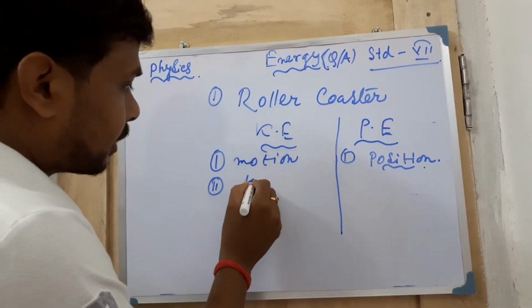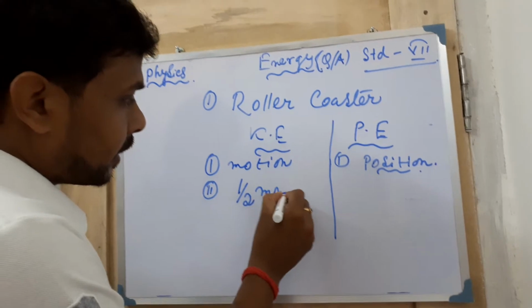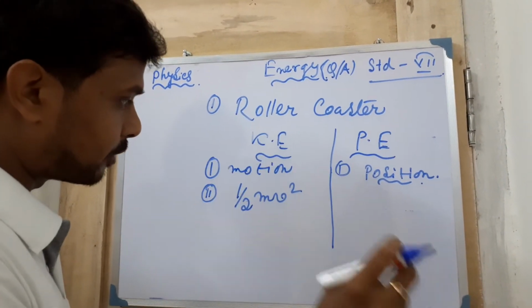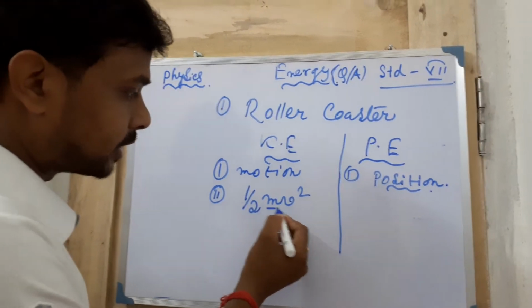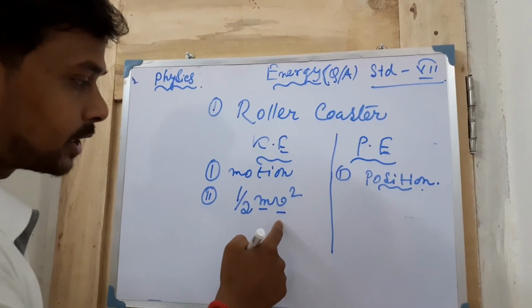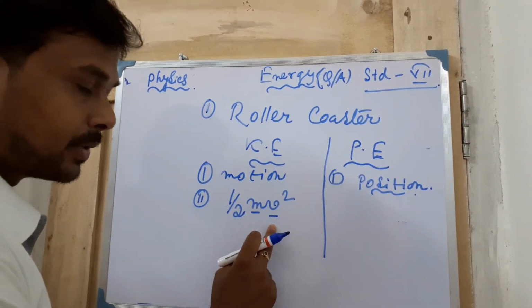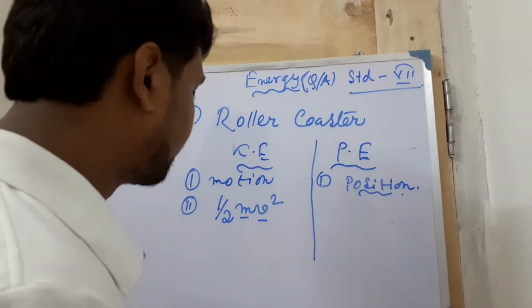Next, you can write the mathematical form of kinetic energy: half m v square. When you write that, keep in mind that you have to explain what m is and what v is. If you do not explain, your answer is incomplete. m is the mass of the body, v is the speed or velocity of the body.